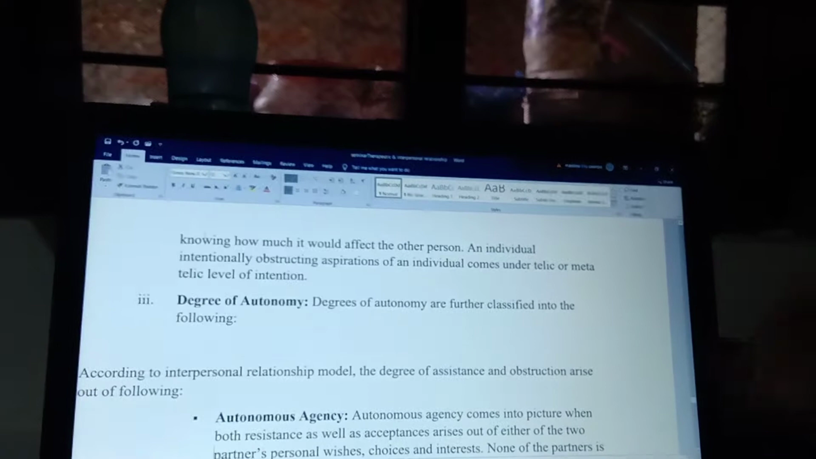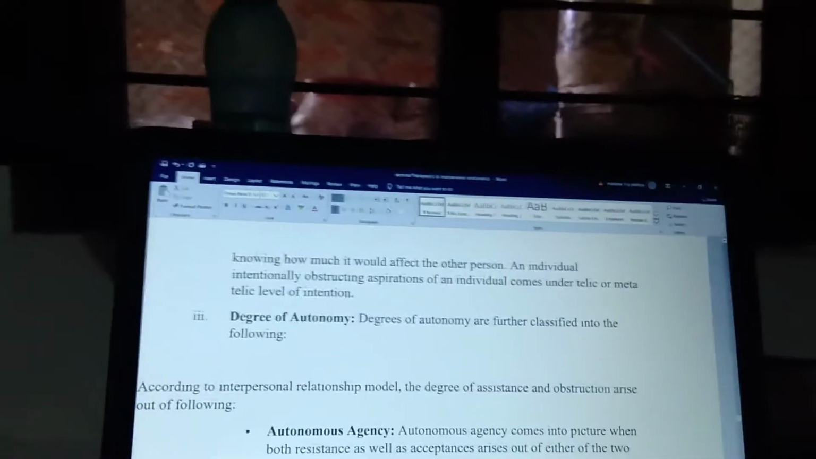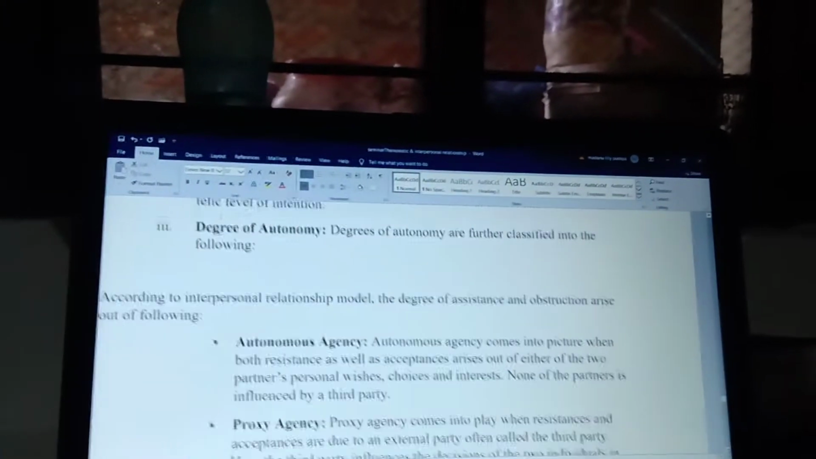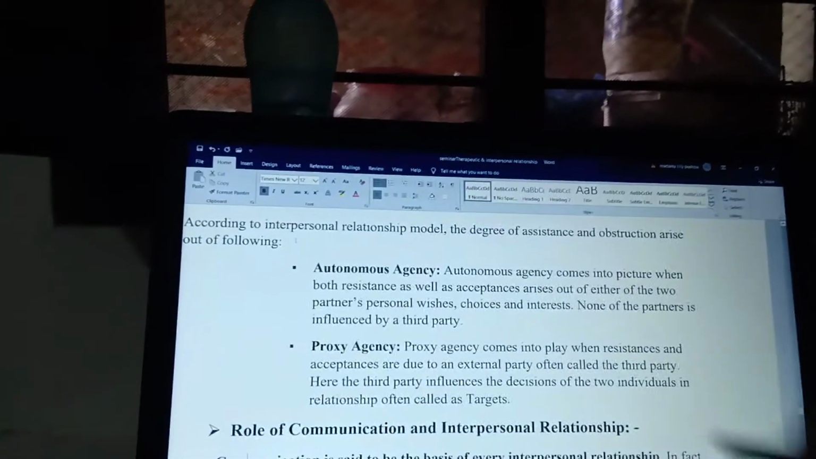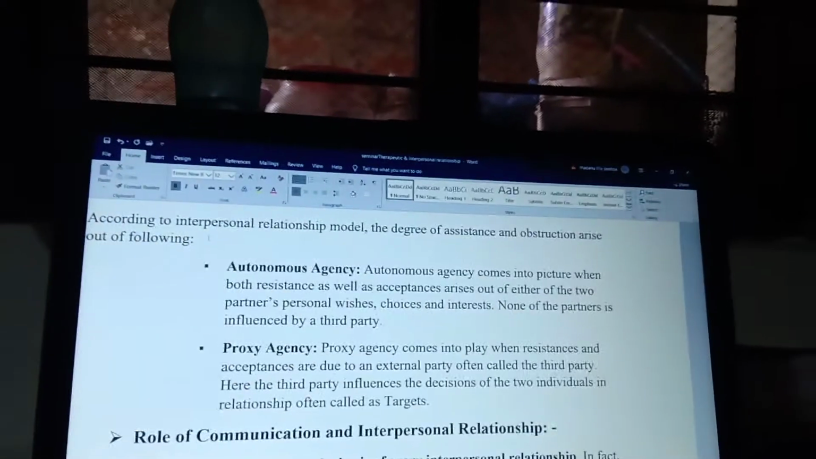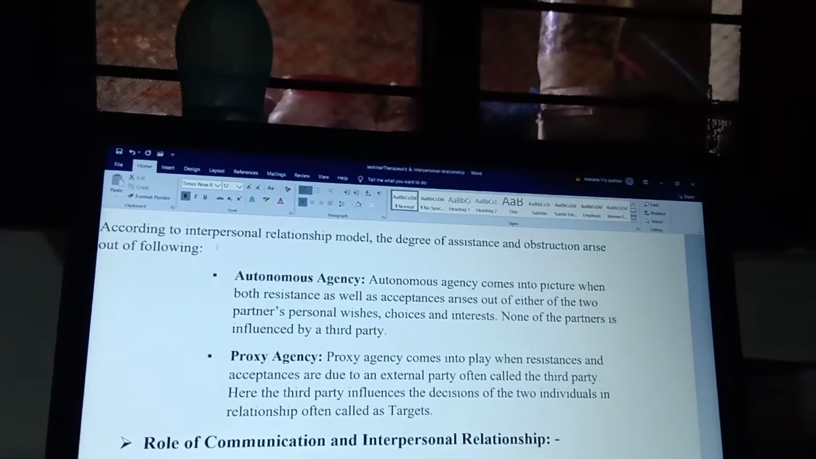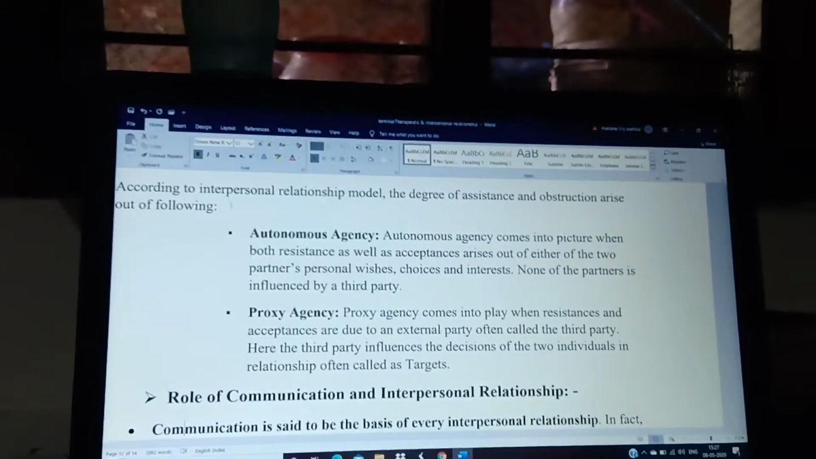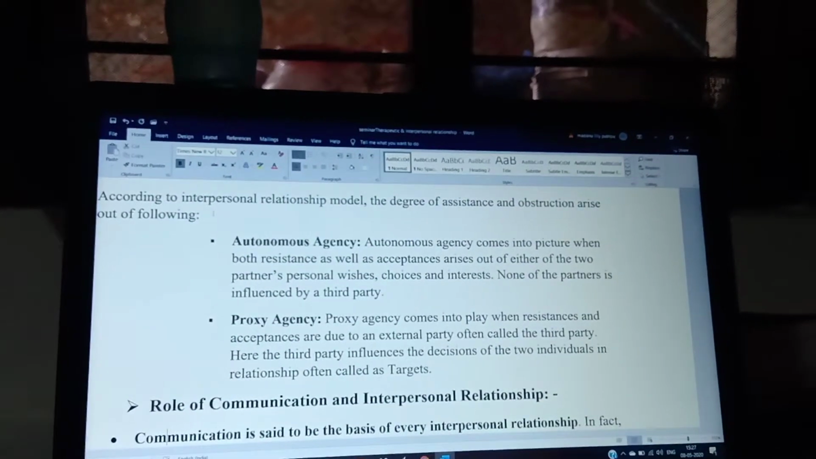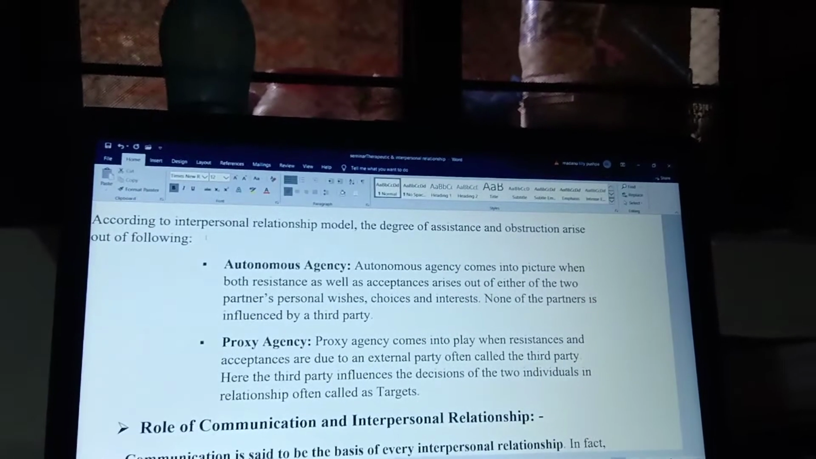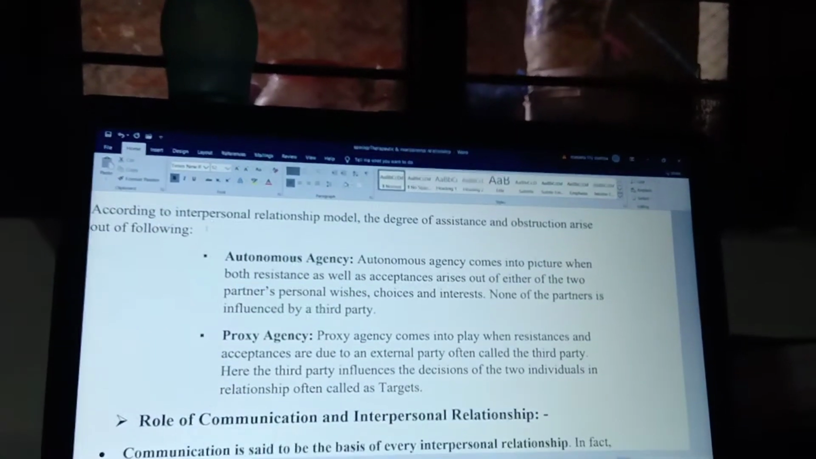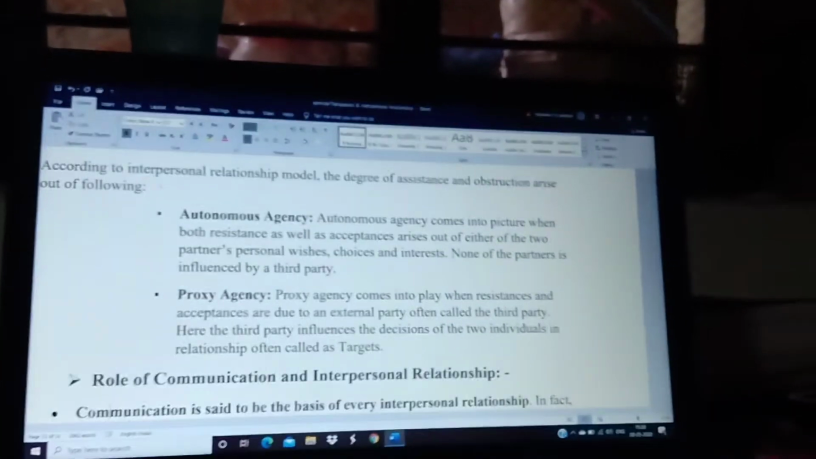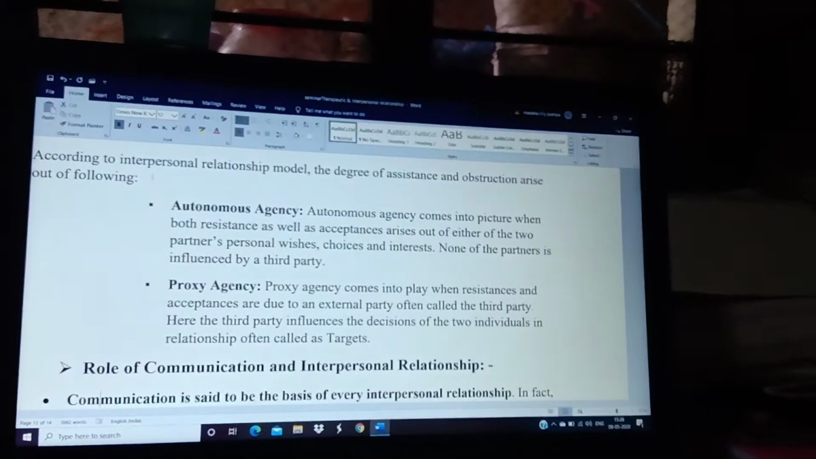Okay, and the third one is the degree of autonomy. The degree of autonomy is divided into two types: autonomous agency and proxy agency. Autonomous agency means whatever the two partners' personal wishes, choices, and interests are, the third party is not involved. Whatever the problem-solving skills are, the persons solve it within themselves. That is called autonomous agency.